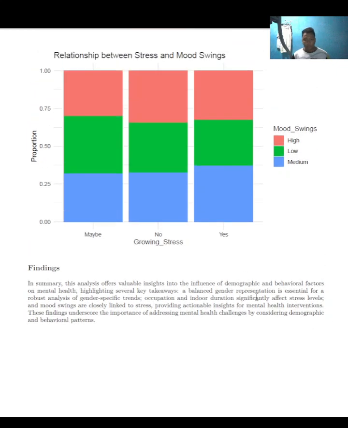So the findings, in summary: this analysis provides key insight into how demographic and behavior factors impact mental health. The younger participants and those confined indoors for long periods experience higher stress and mood swing. Occupations like corporate roles and student life are associated with elevated stress levels. Stress and mood swing are strongly correlated, emphasizing the importance of managing stress to maintain emotional stability. This highlights the importance of mental health support tailored to different demographics and behavior.